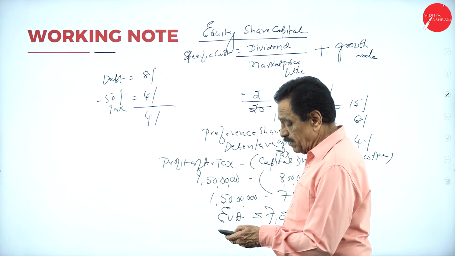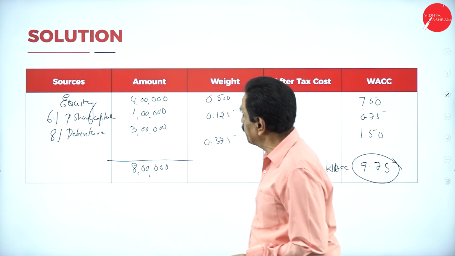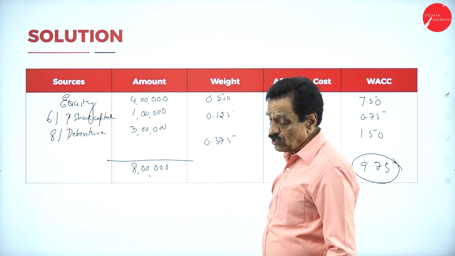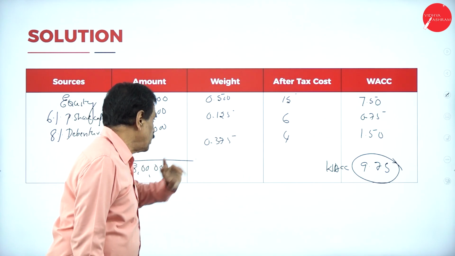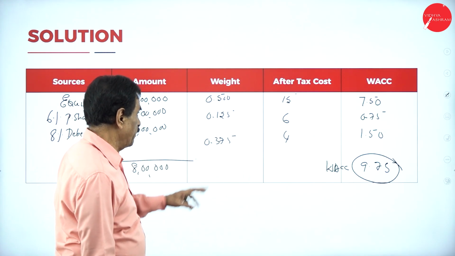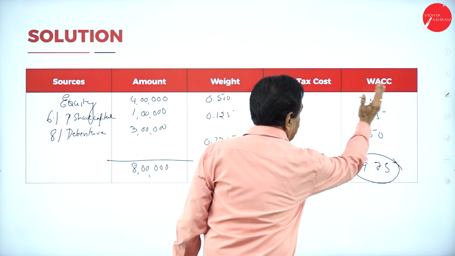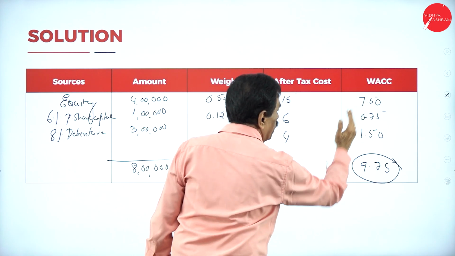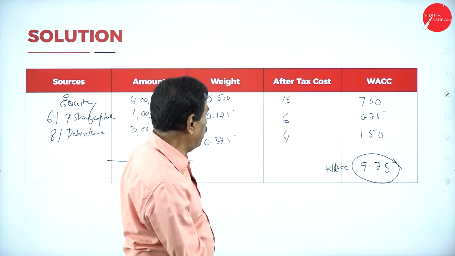What's the procedure we followed? Steps to be followed. Equity is 4 lakh, 1 lakh, 3 lakh, totally 8 lakh. Give the weights 0.5, 0.125, 0.375. After-tax costs 15, 6 and 4. Multiplying gives 7.5, 0.75 and 1.5. It is 9.75.